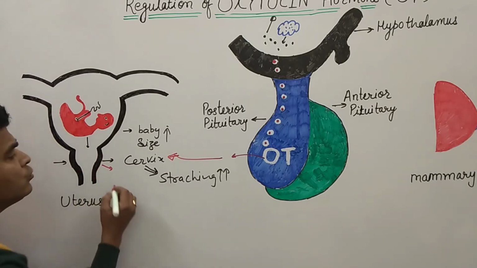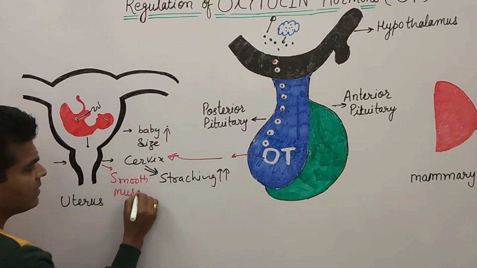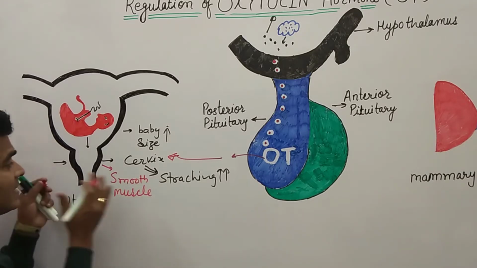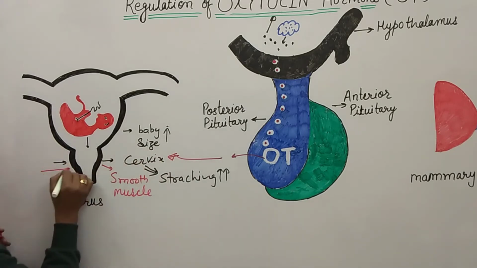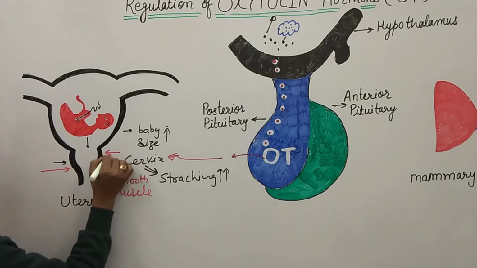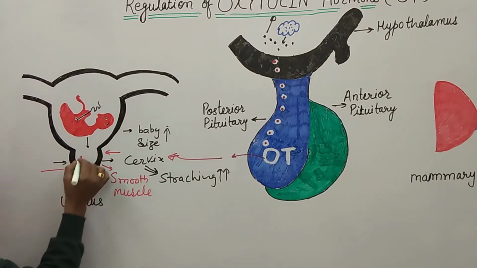They are smooth muscle. Here we found what? Smooth muscle. Okay, clear everyone? So now what happened? In smooth muscle there is a contraction. So what happened? Now these cervix muscles are contracting.